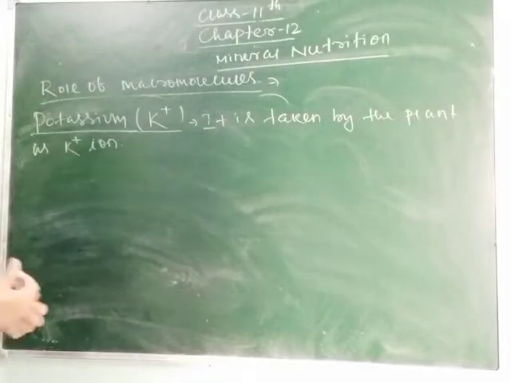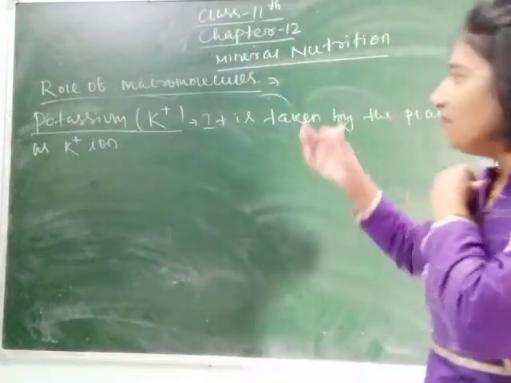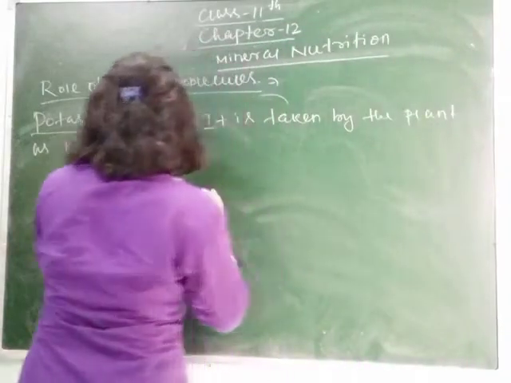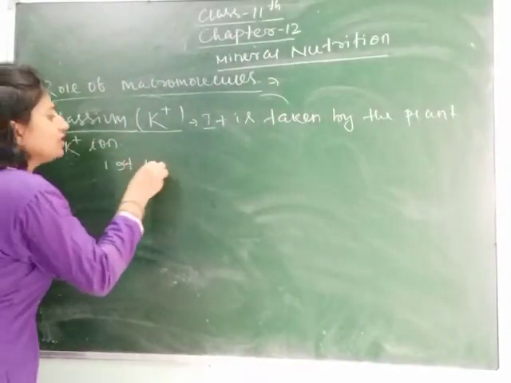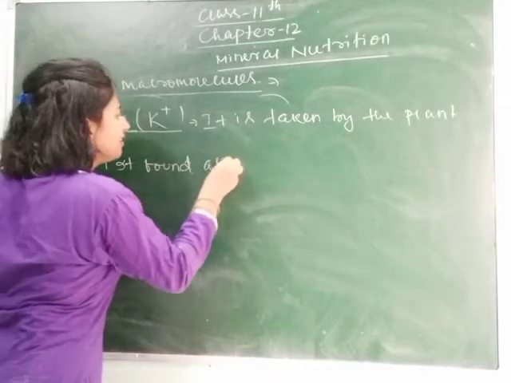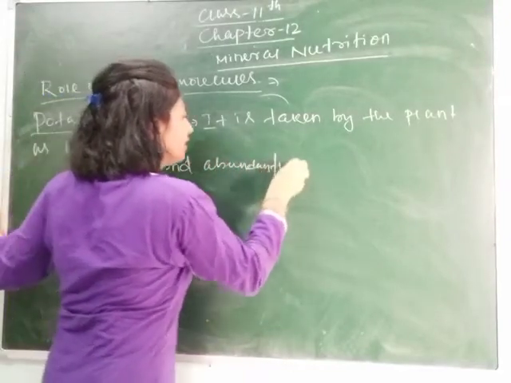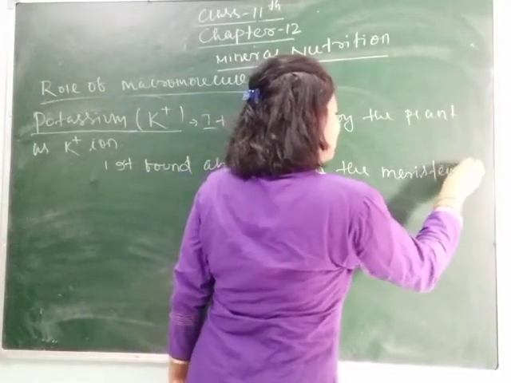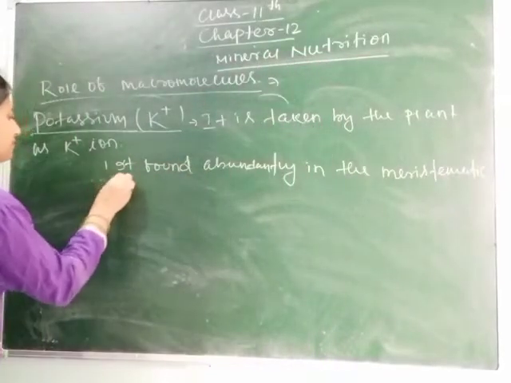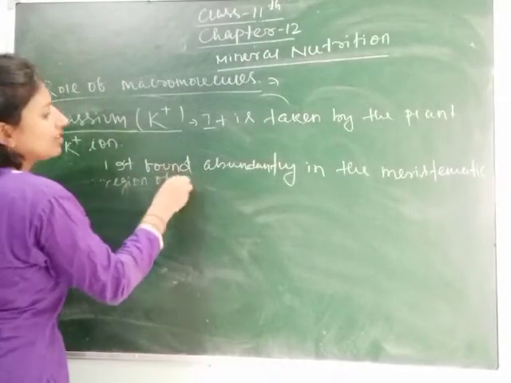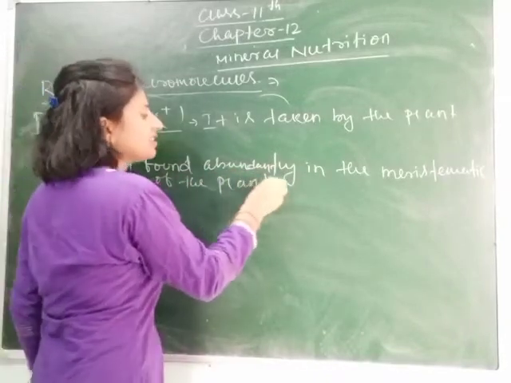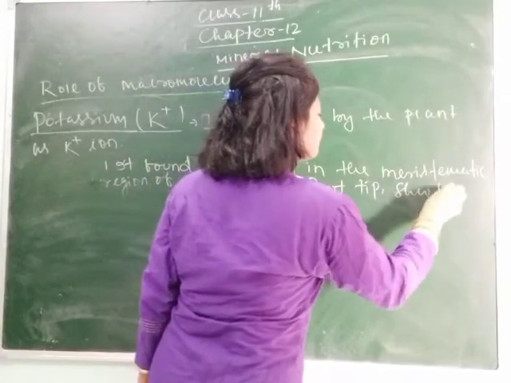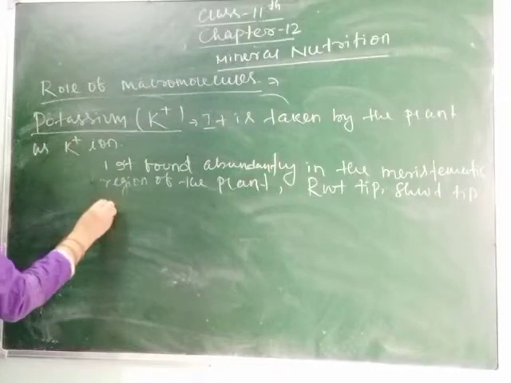Next, we will define its function. It is more abundant in the meristematic region of the plant. Means if we search, then we can see the maximum amount of potassium. It is found abundantly in the meristematic region of the plant, means either in the root tip, shoot tip, or in the region of bud formation.